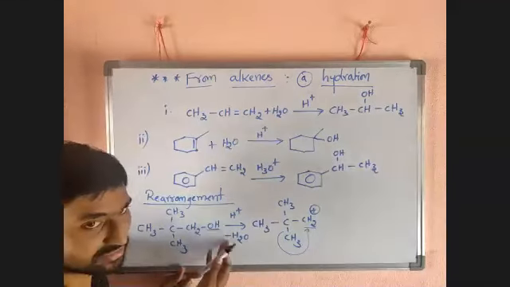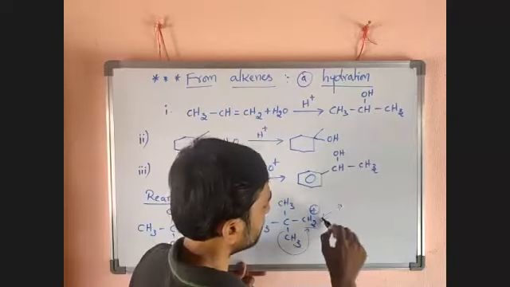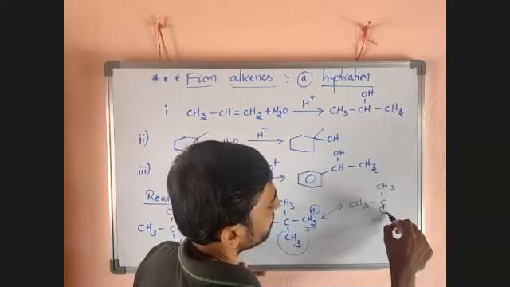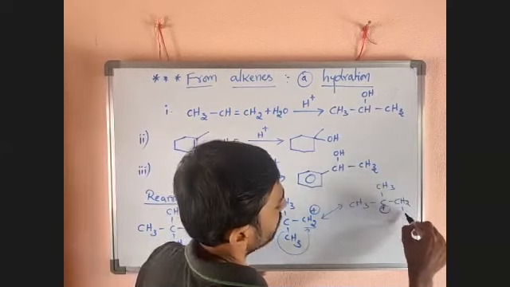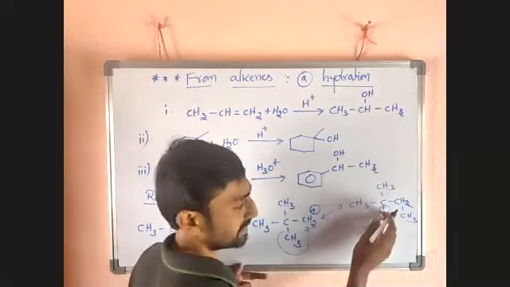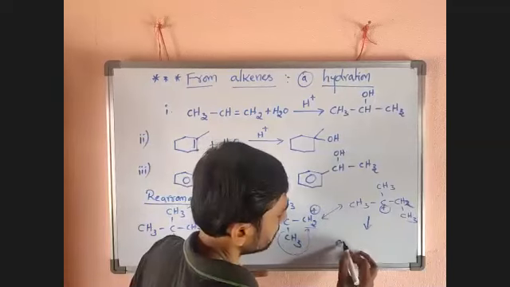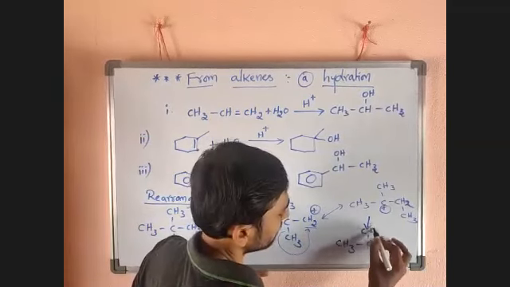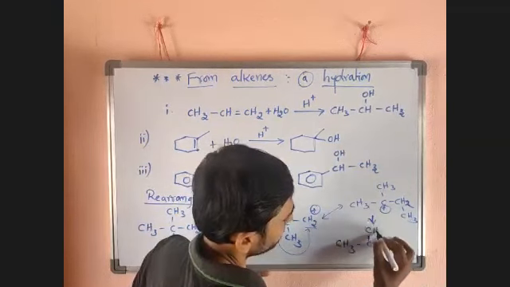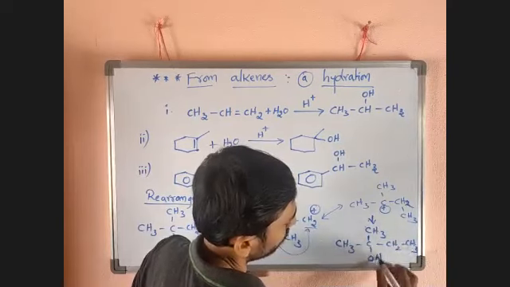So CH3, there the positive charge is there, now it is CH2, CH3 after rearrangement. Now OH gets attached there. So what happened? It will convert into CH3, C, CH3, CH2, CH3 with OH.